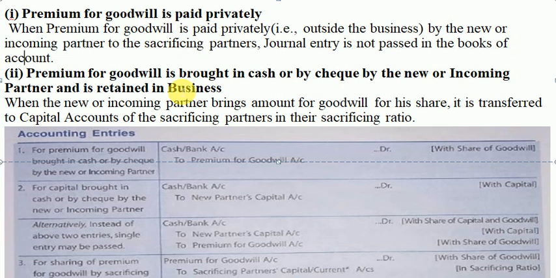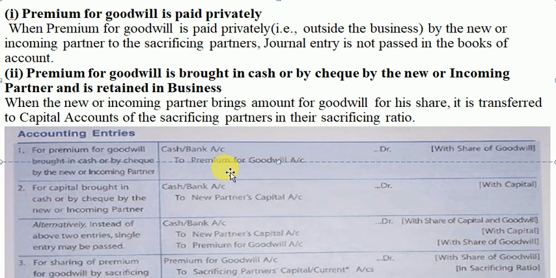So under this case, case 2, where the money is brought in cash and retained as well, there are entries. And here is entry number 1. Cash or bank account debit to premium for goodwill account. Narration will go: being premium brought in cash by the new partner. I hope this is clear.